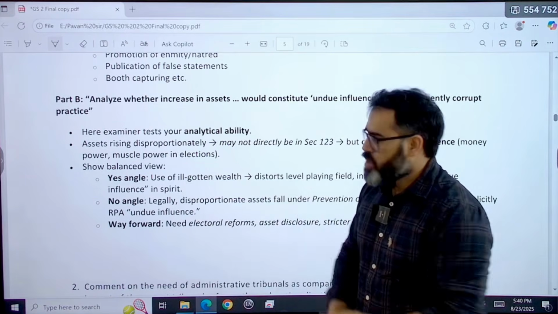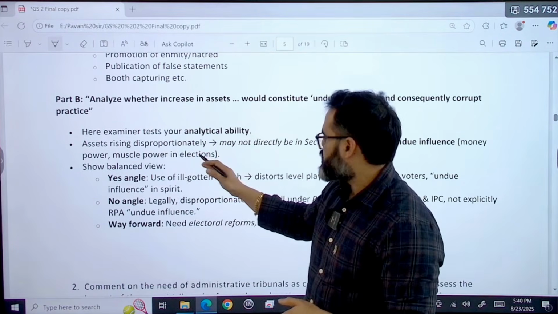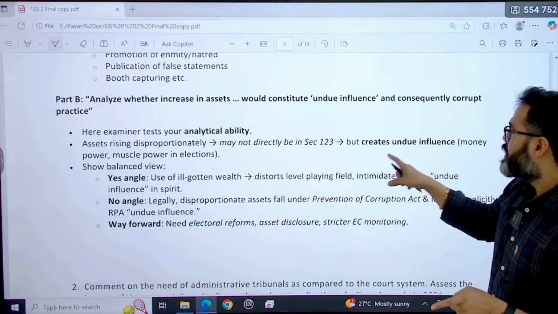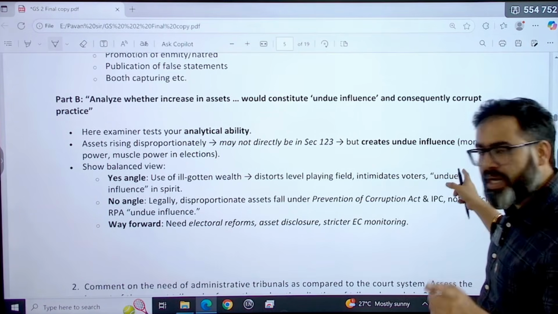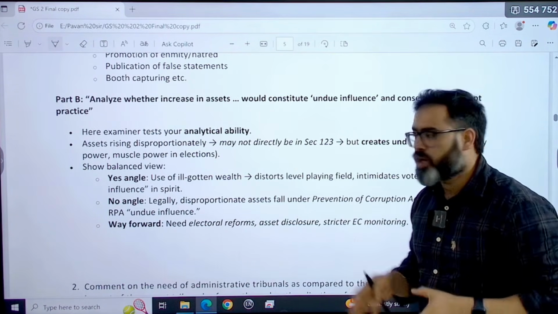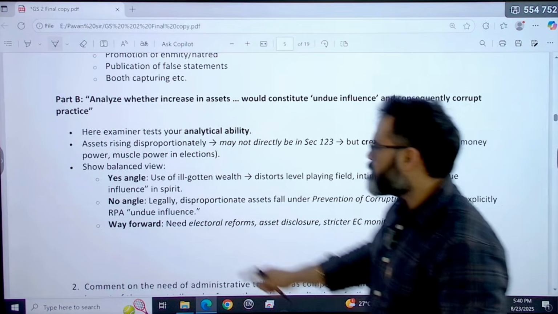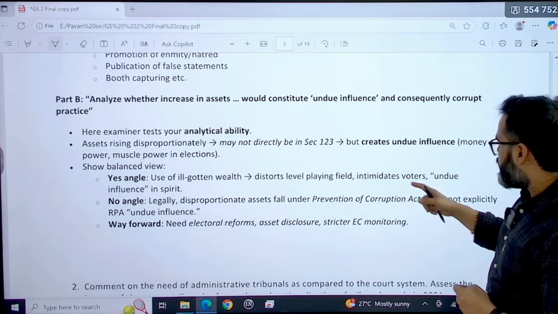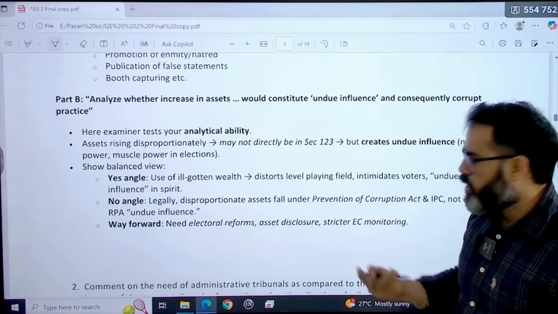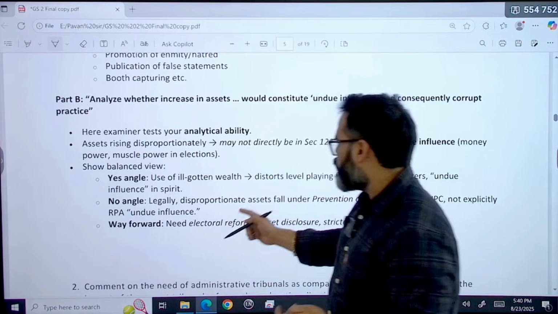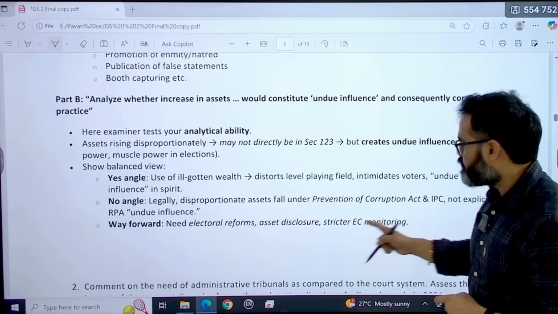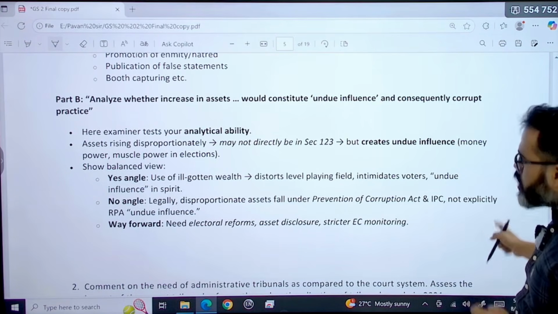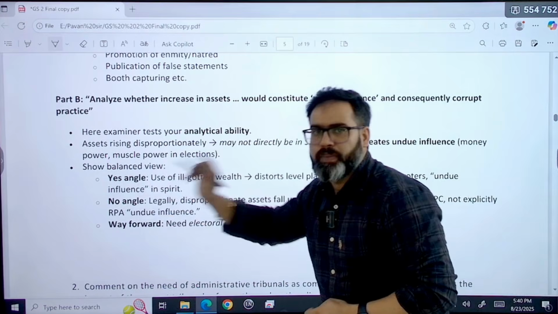Disproportionately rising assets may not directly fall under Section 123, but they create undue influence because of the money power and muscle power that you are going to use in elections. From this angle you can take: the use of ill-gotten wealth distorts the level playing field and intimidates voters, which is undue influence. In another angle you can take: legally, disproportionate assets fall under the Prevention of Corruption Act and the IPC, that is now the BNS, not explicitly under the Representation of People's Act.